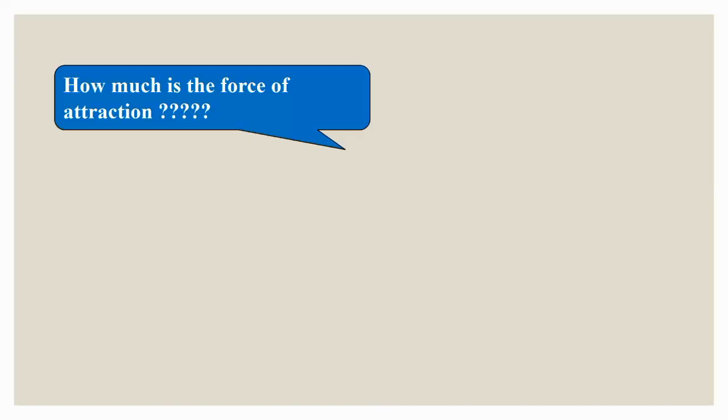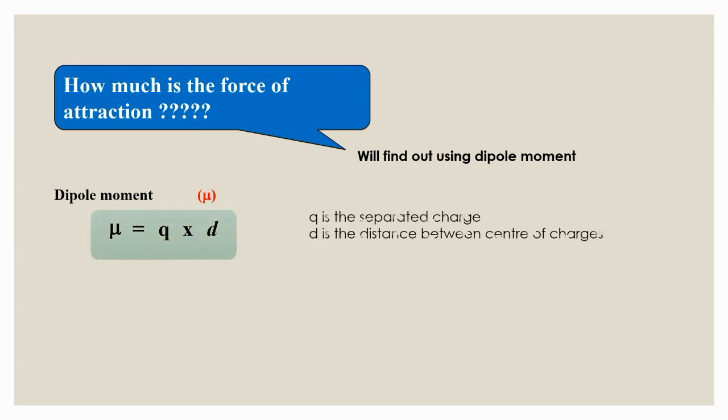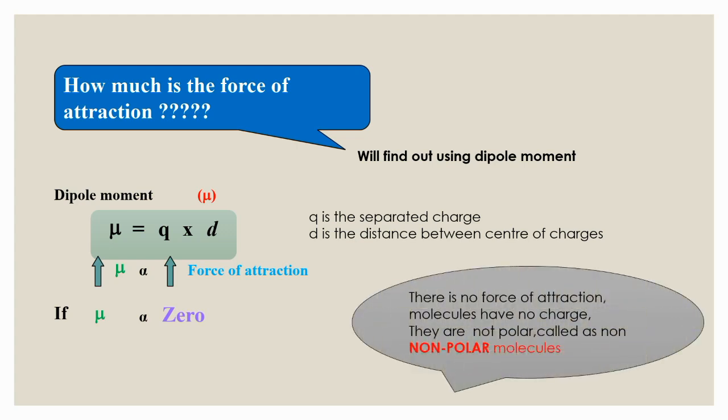Now we should know how much the force of attraction is. We will find out using dipole moment. Dipole moment is represented by mu, and mu equals q into d, where q is the separated charge and d is the distance between the centers of the two molecules. When mu increases, the force of attraction also increases. If mu equals 0, there is no force of attraction. Molecules have no charge, so they are not polar, hence called non-polar molecules. So, molecules with a dipole are called polar molecules and those without a dipole are called non-polar molecules.